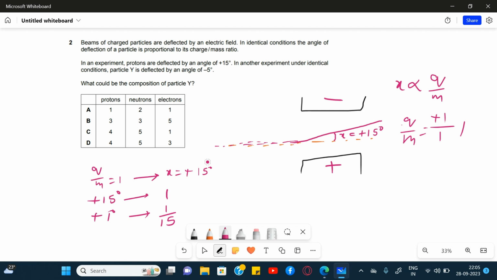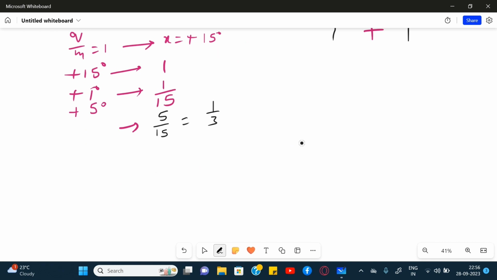Similarly, 5 degrees deflection will happen when the charge upon mass ratio is 5/15, which is 1/3. Since the deflection is minus 5 degrees, the charge by mass ratio will be minus 1/3.